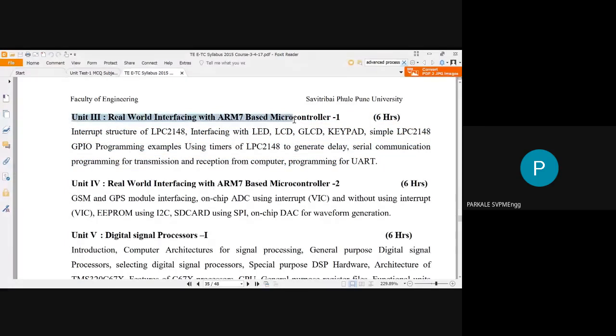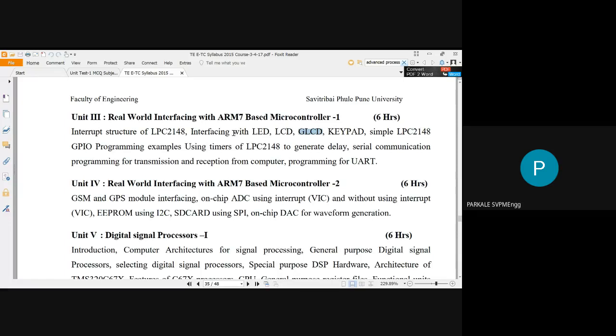So unit number 3 is based upon the real world interfacing with ARM7 based microcontroller. What are the different input and output devices we have to interface to your ARM7? You have to interface LED to your ARM7, you have to interface LCD to your ARM7, and you have to study GLCD. What is GLCD? GLCD is called a graphics LCD. Up till now you have studied LED and LCD interfacing, but you have not studied the graphics LCD interfacing. In this subject, we are going to see the interfacing of this graphics LCD also.